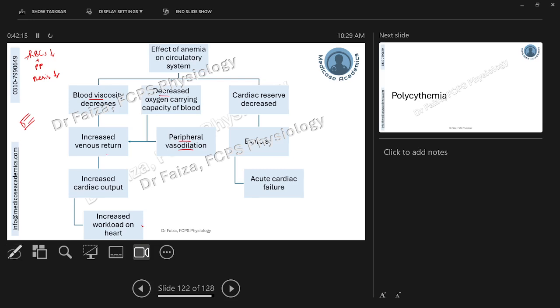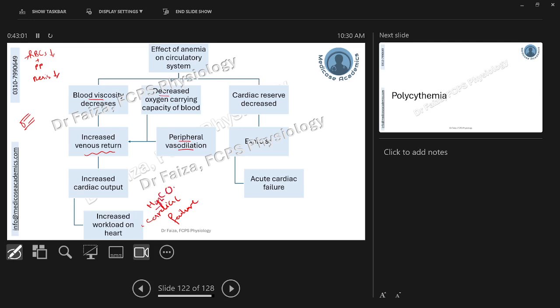So both the decreased viscosity and the decreased oxygen capacity, through vasodilation, lead to an increased venous return, ultimately leading to increased workload on the heart. Now the workload on the heart is increased and cardiac output is increased. This is going to lead to another problem. One, the heart is going to work more all day long for no reason, and this is going to be a problem for the heart. This can ultimately lead to even high cardiac output failure. Cardiac failure caused because of the high cardiac output.